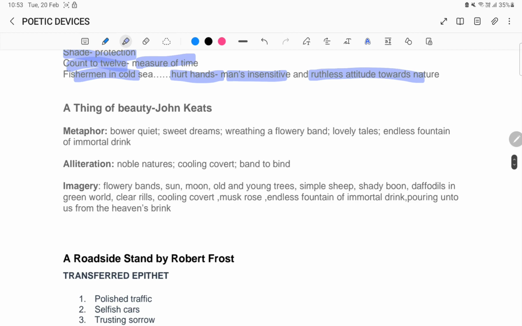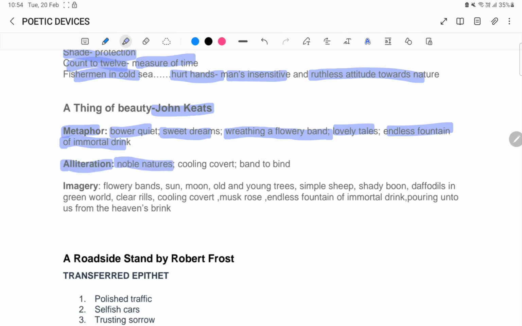Next poem is A Thing of Beauty, written by John Keats. A metaphor is being used when he writes Bow Quiet, Sweet Dreams, Wreathing a Flowery Band, Lovely Tales, Endless Fountain of Immortal Drink. These are all examples of metaphor in the poem.